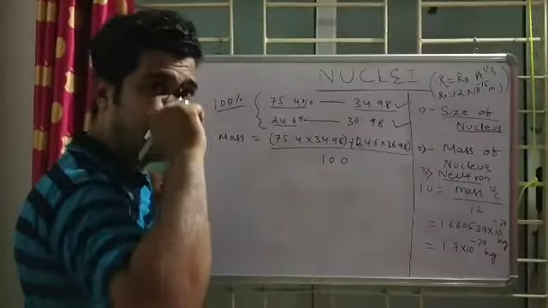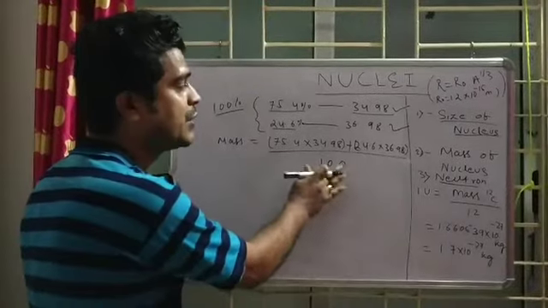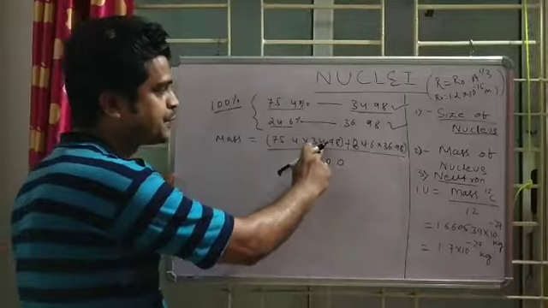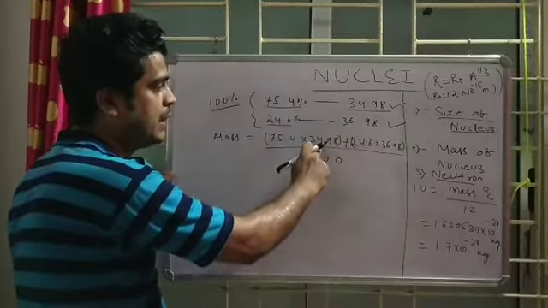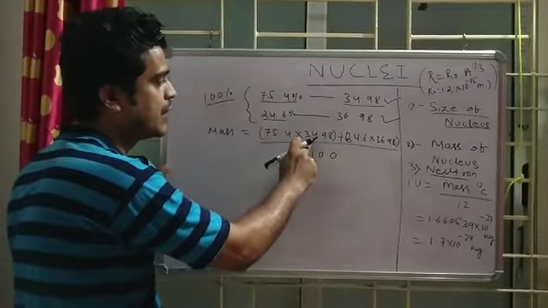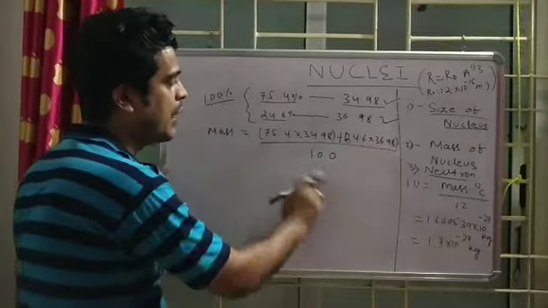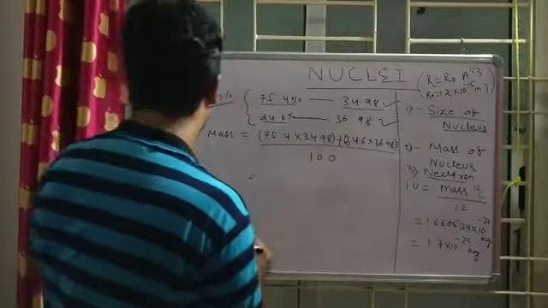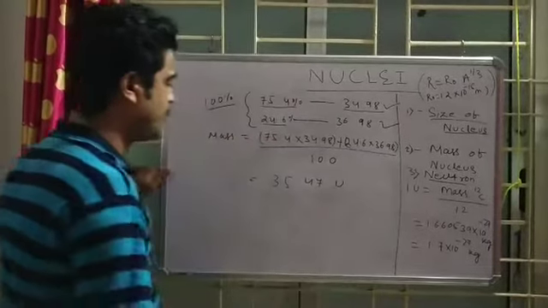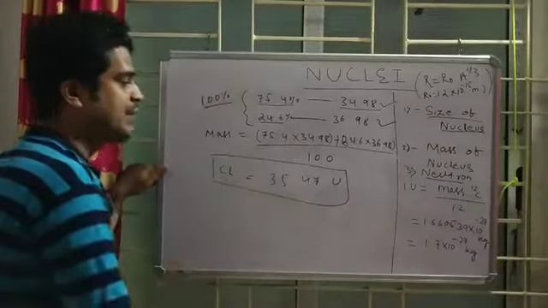Or if you want a very specific, particular calculation, then this is the method. And what is the method? Percentage times 34.98 plus percentage times 36.98, upon 100, that is 75.4 into 34.98 plus 24.6 into 36.98 upon 100, which comes to 35.47 U. So for chlorine, it is 35.47 U.